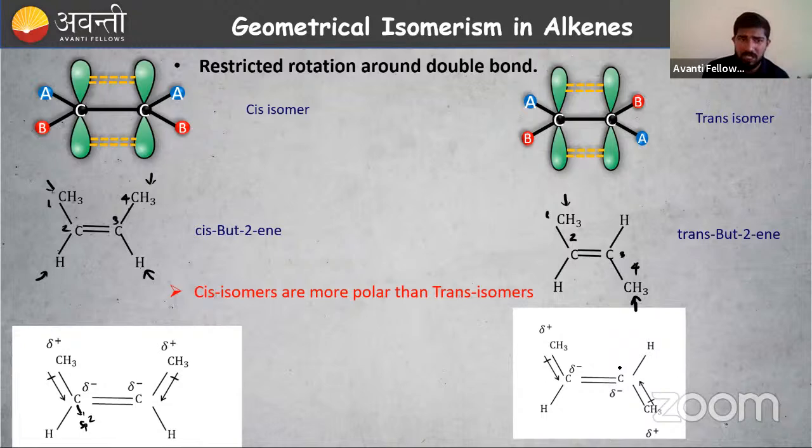In the case of cis, the polarity is very high, as the CH3 groups are present on the same side, delta plus, delta plus. In trans, the CH3 groups are on opposite sides, so the dipole moment will get cancelled. So the dipole moment is less for trans, and for cis it is very high. It is polar in nature. So that is our cis-trans isomers, right?